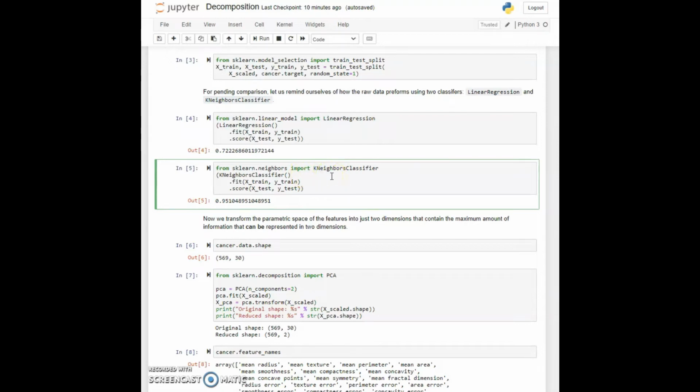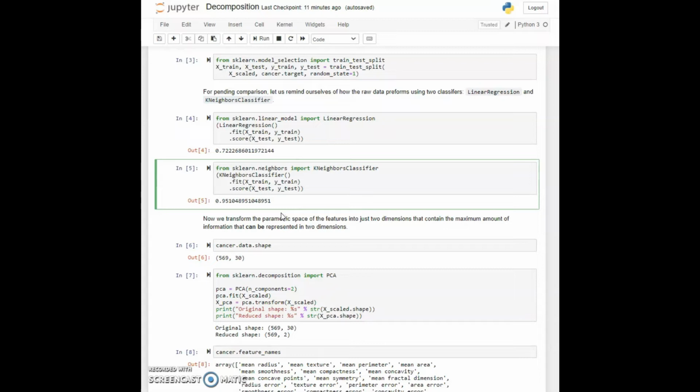Here we are just accepting whatever default value was, which is 5 neighbors, and we find that we actually do much better. We get a 0.95 out of that. So that's a much better predictor than the linear regressor was for this particular data and without hyperparameters.